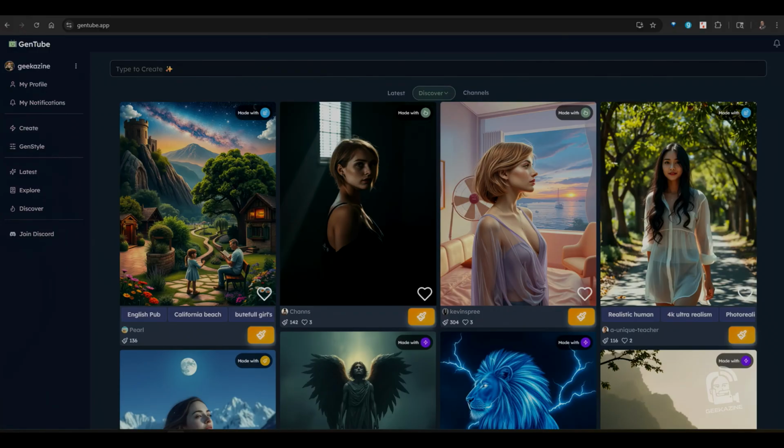Now, I will tell you really quick that there is a level of nudity on GenTube. Topless, basically. So you might run across some images of topless women. If we do here, I'll definitely blur that out for this video. And there are some words that will make the prompts stop creating. And I'm going to show you that as we go. So let's go ahead and go over here.